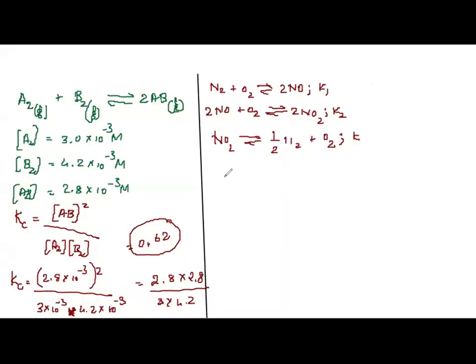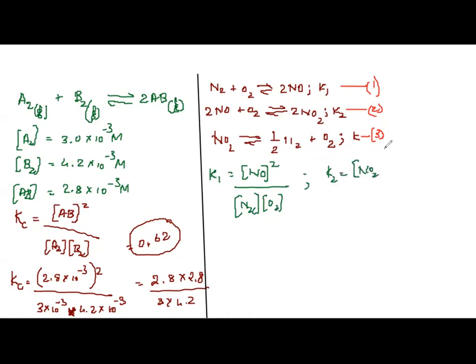Now see, can I write K1? Look at the equation 1. I will call these equations: equation 1, this is equation 2, this is equation 3. Look at equation 1 and tell me what K1 will be. K1 will be equal to molar concentration of NO raised to square divided by molar concentration of N2 into molar concentration of O2. Correct? Similarly, K2 will be molar concentration of NO2 raised to square divided by molar concentration of NO square into molar concentration of O2.